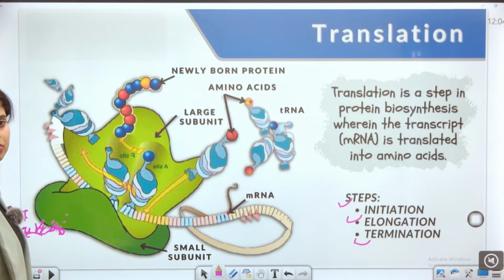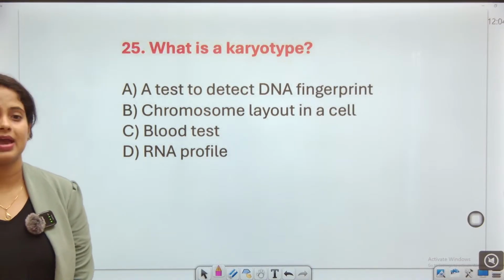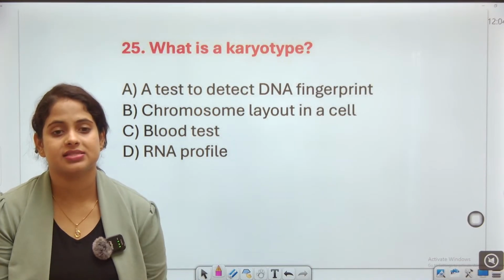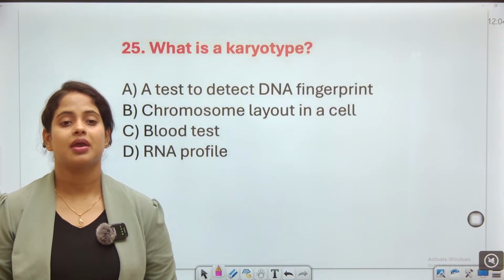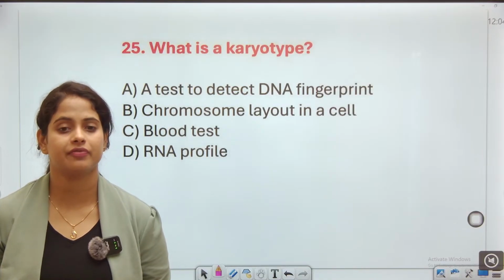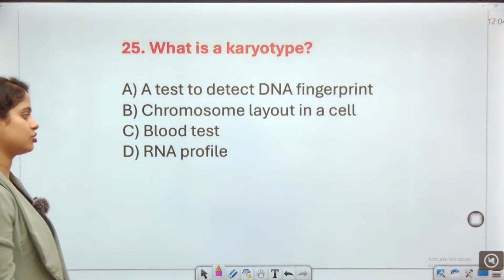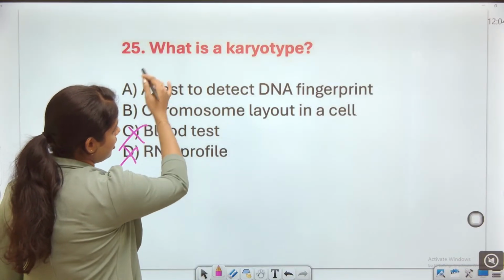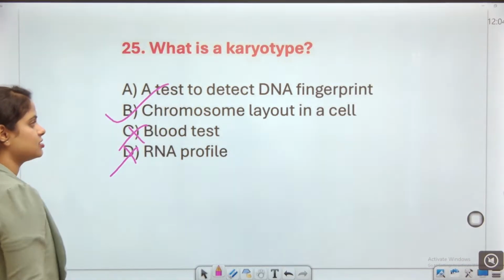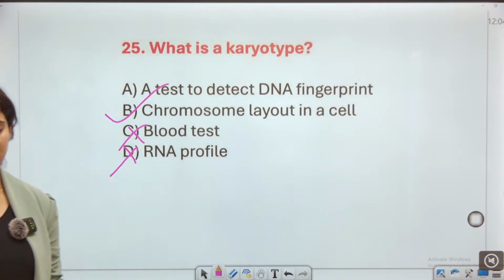Okay. So next, what is a karyotype? Is it a test to detect a DNA fingerprint, the chromosome layout in a cell, a blood test, or an RNA profile? Not an RNA profile, not a blood test. So among all, what can be the right answer? The chromosome layout in a cell is a karyotype.